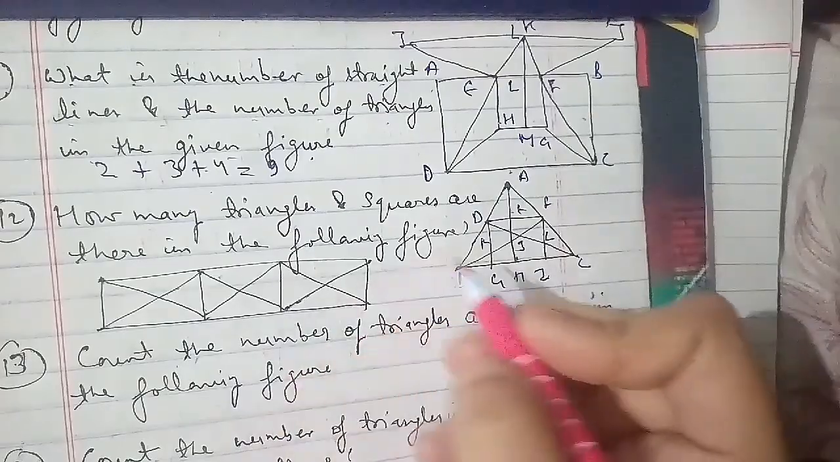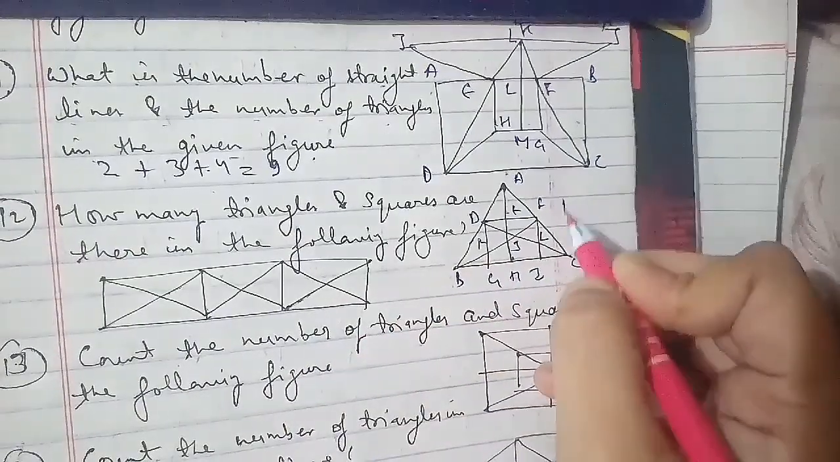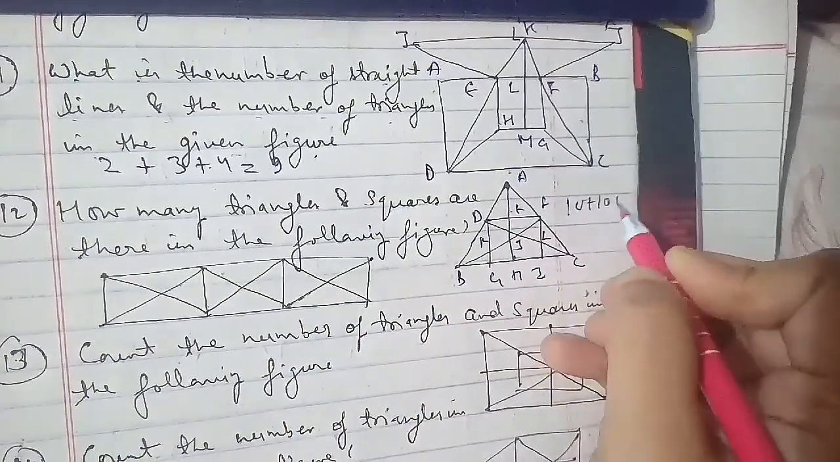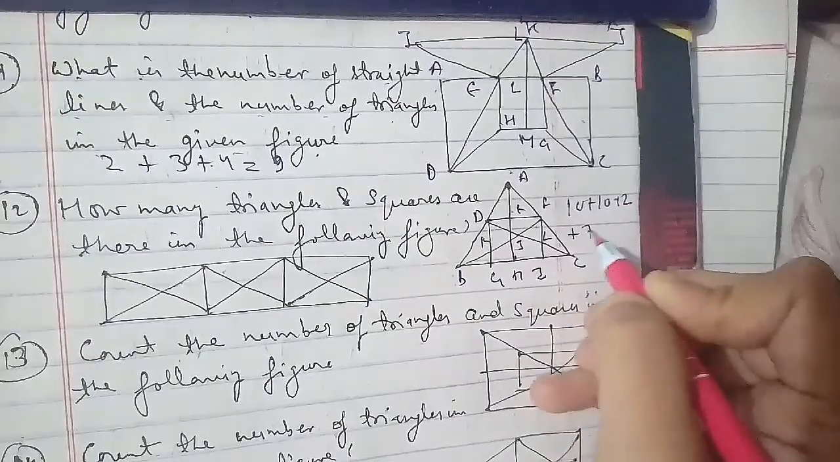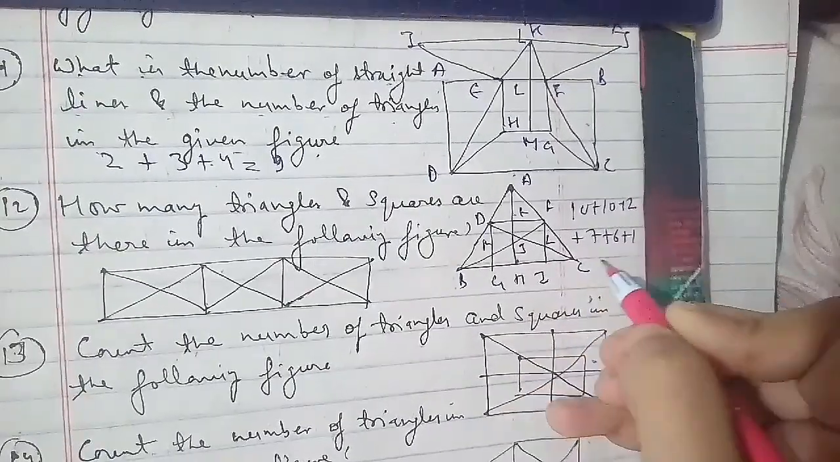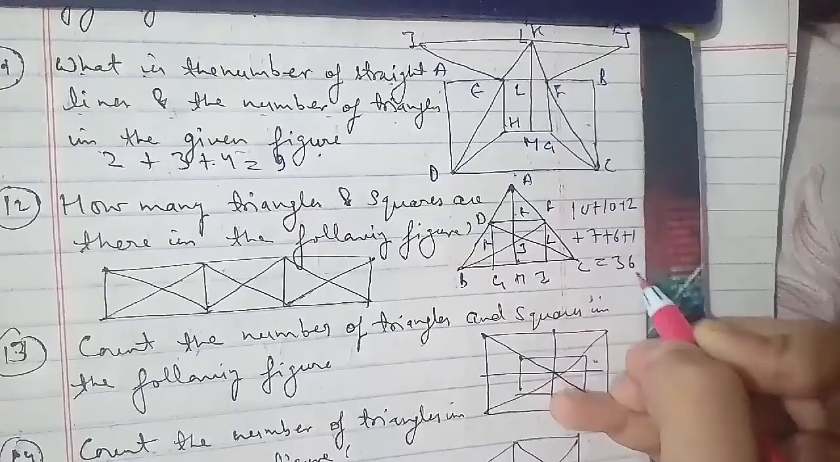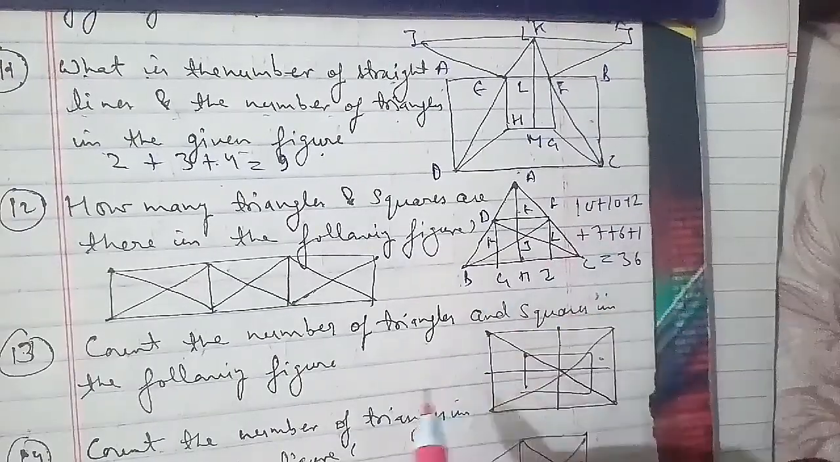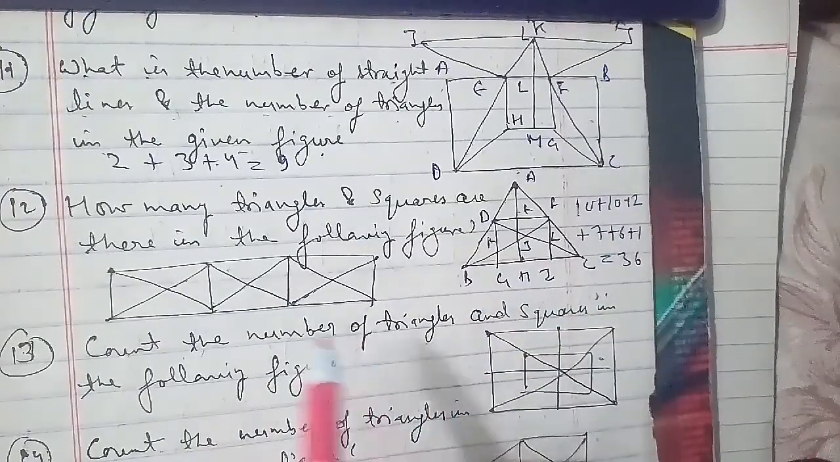So we'll just count it down. 10 plus 10 plus 2 plus 7 plus 6 plus 1 is equal to 36 triangles in the figure here. We'll go ahead with the other question that we have to talk about.